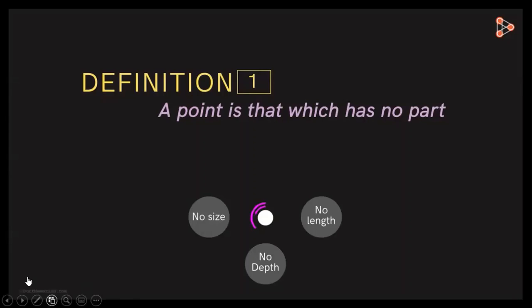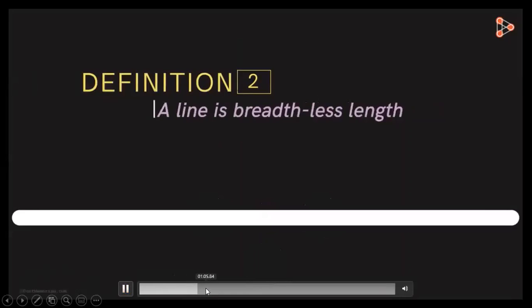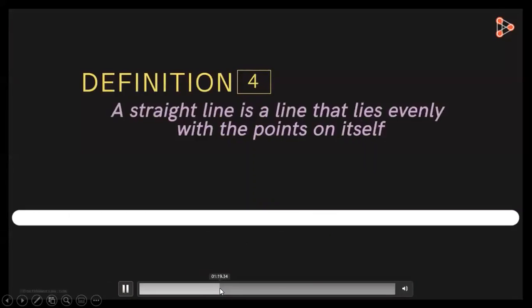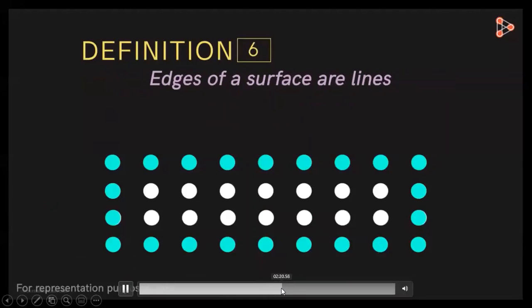These are the definitions we discussed in our previous class. Everything we will learn from now will be based on a point, a line. These definitions are there in the textbook, page number 80 also, children. Which has length and breadth are lines. These are the 7 definitions last class we have explained.